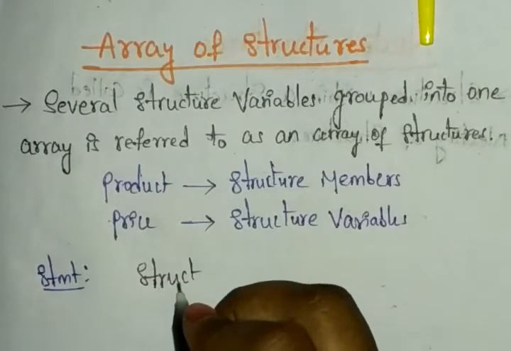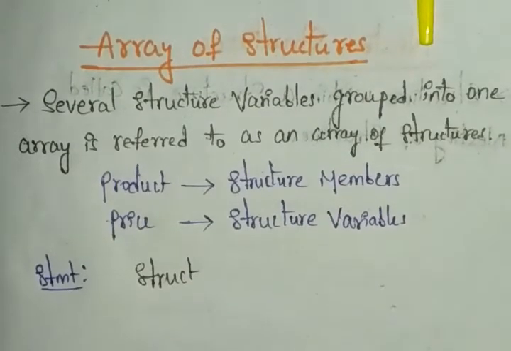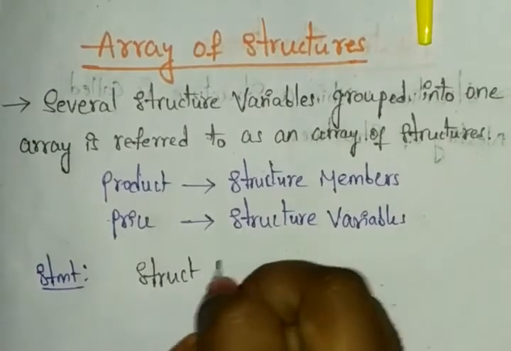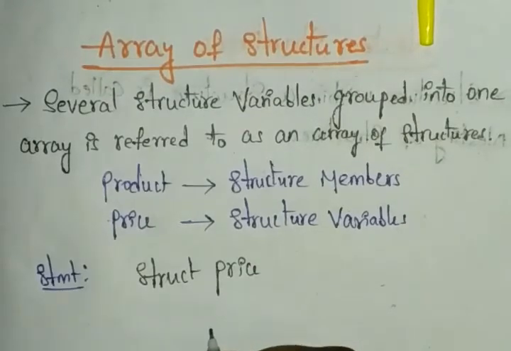After writing struct, what we are declaring is the product, and for the product we have the prices. Here I am taking just the price. The prices depend upon the different stores. In one store you will have 10 rupees, in another store you will have 11 rupees, like that.